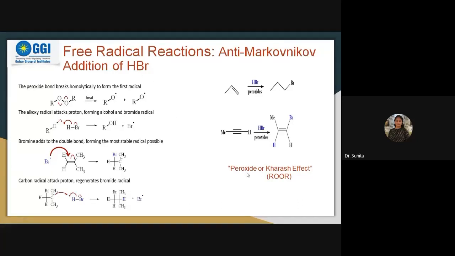We said peroxide effect or crash. We have already said hydrogen will go to the carbon having more hydrogens, so it is creating some irritation for us. Crash, like we say a crash in the throat. So it is like this. We are not digesting that thing, because earlier we said hydrogen will go to that carbon having more hydrogens. So the peroxide effect is the crash effect or